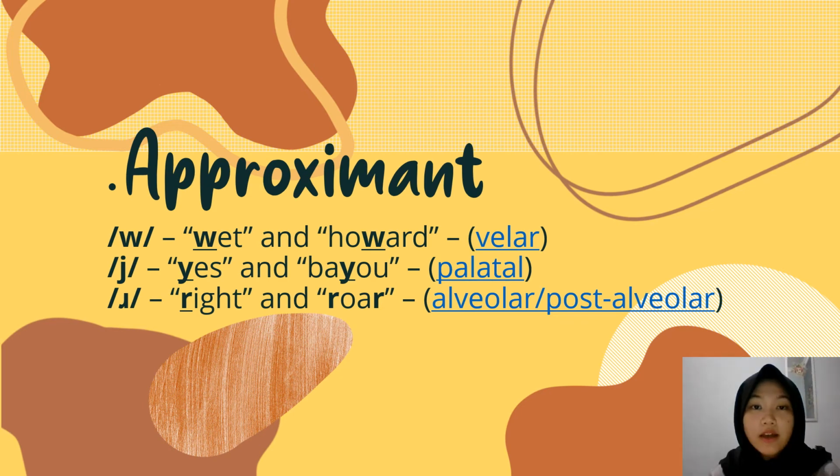The next one is approximants. Approximants are when two articulators come close together but not quite close enough to create air turbulence. Example, wat, Howard. Back of tongue raises to velum, but not too close, and lips are rounded. It is called velar.